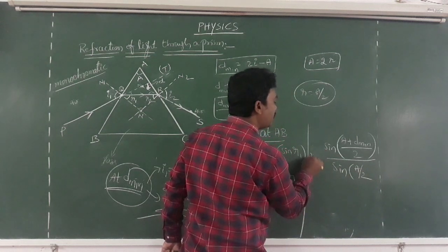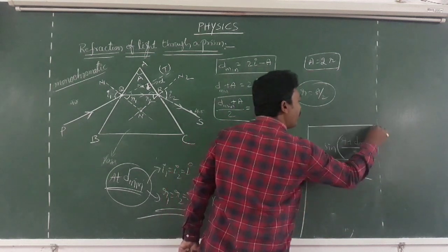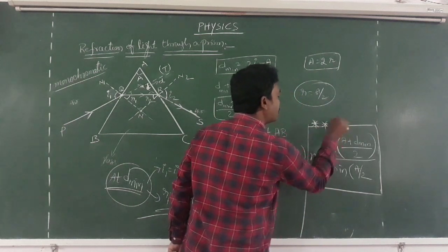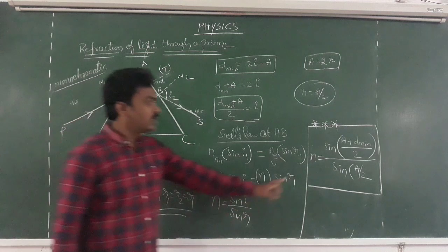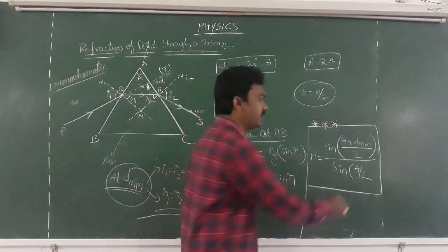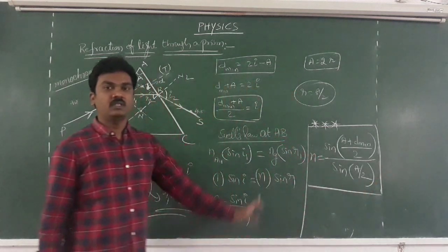So this is my intention, to give you a mathematical formula to calculate the refractive index of material of the prism. N equal to sin of A plus Dm by 2 by sin of A by 2. This is the concept.